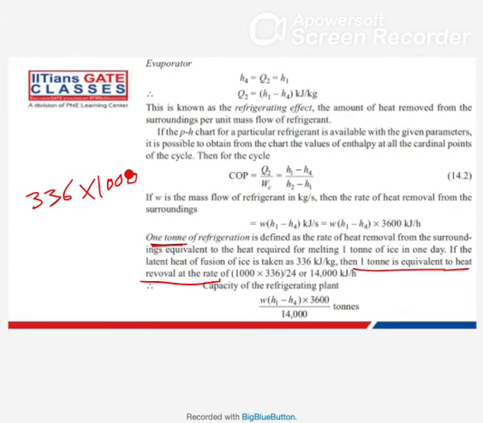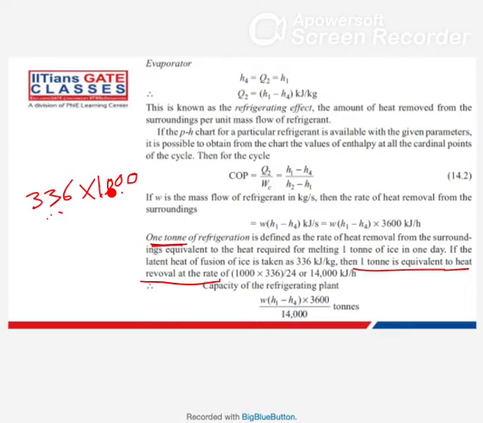Okay, that too in, so now this thing you are extracting for 1000 kg of ice. Now in 24 hours, there is one more thing in the definition: in one day how much heat you want to extract.